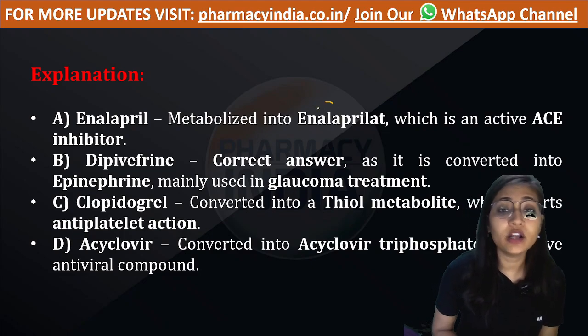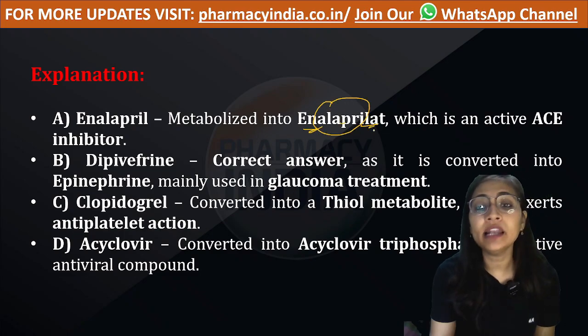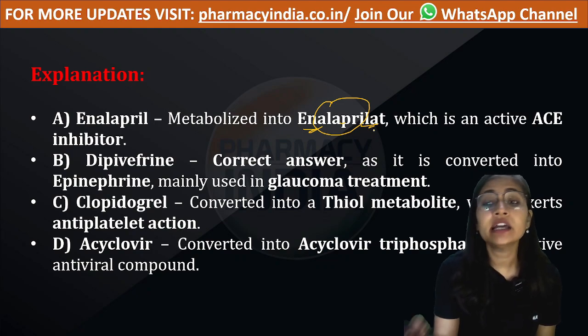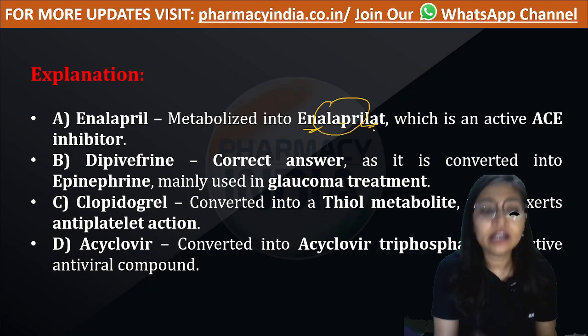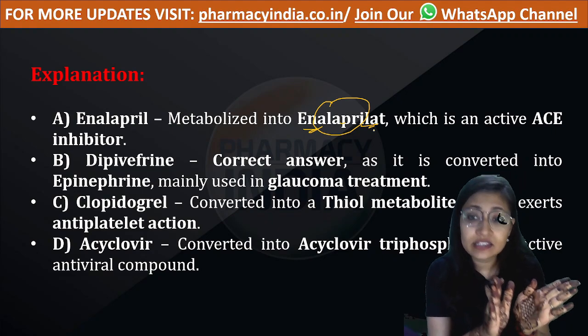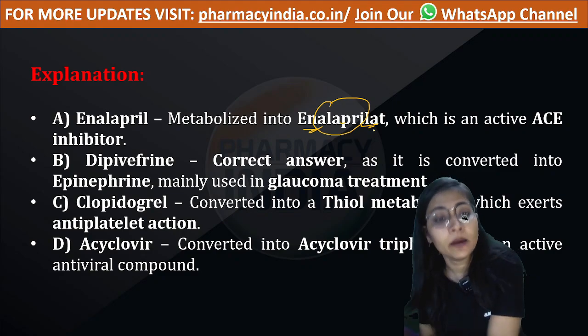Enalapril gets converted or metabolized into enalaprilate. So this enalaprilate is the active metabolite and it acts as an ACE inhibitor.